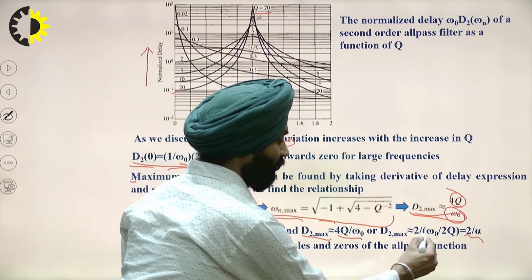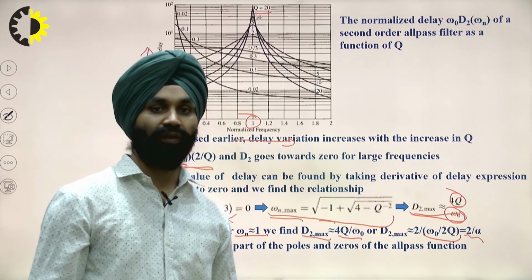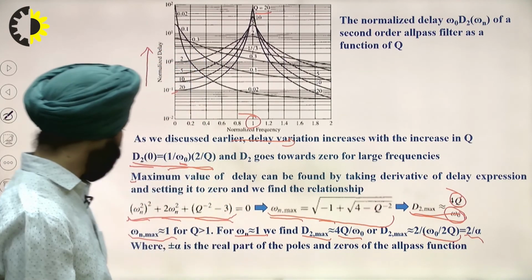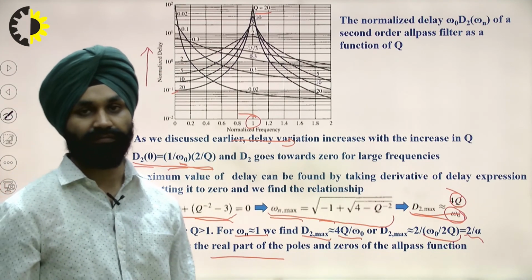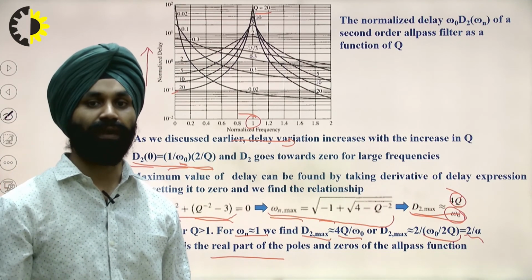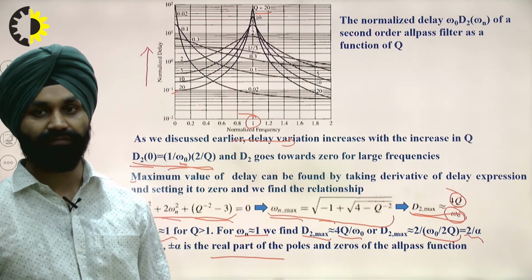This alpha is the real part of the poles and the zeros of the all pass function.